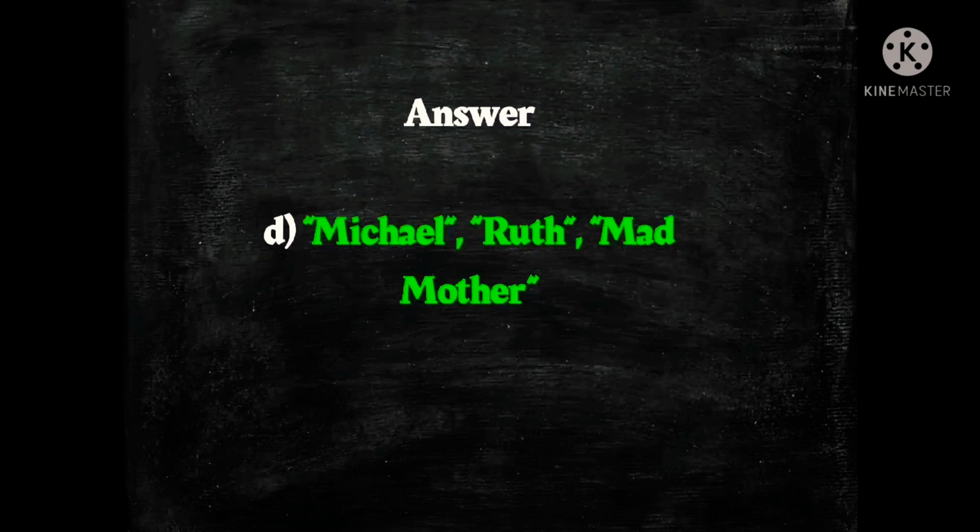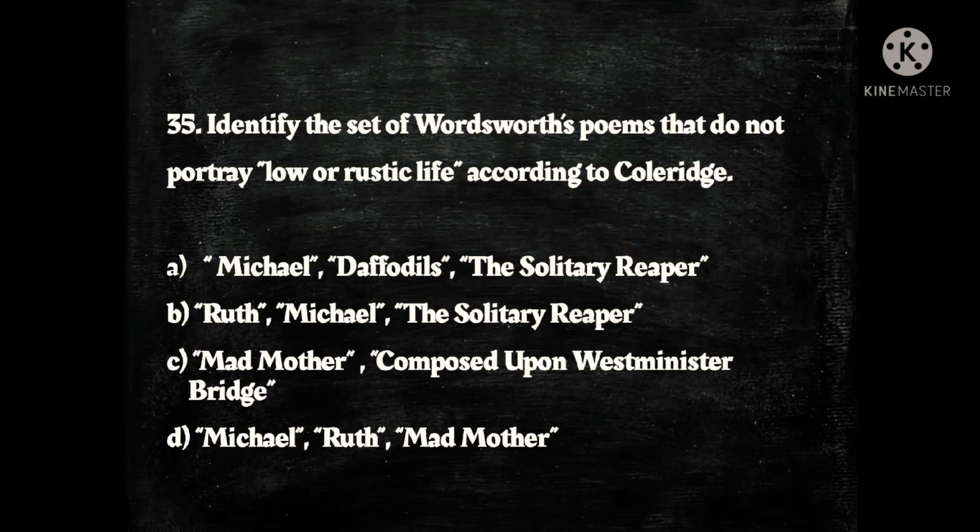This question is taken from Biographia Literaria by Coleridge. I think from the 14th chapter onwards, Coleridge talks of Wordsworth's poetic language, and while explaining Wordsworth's poems having ordinary language, Coleridge mentions all these three poems. That is, these three poems do not portray low or rustic life in his work Biographia Literaria.